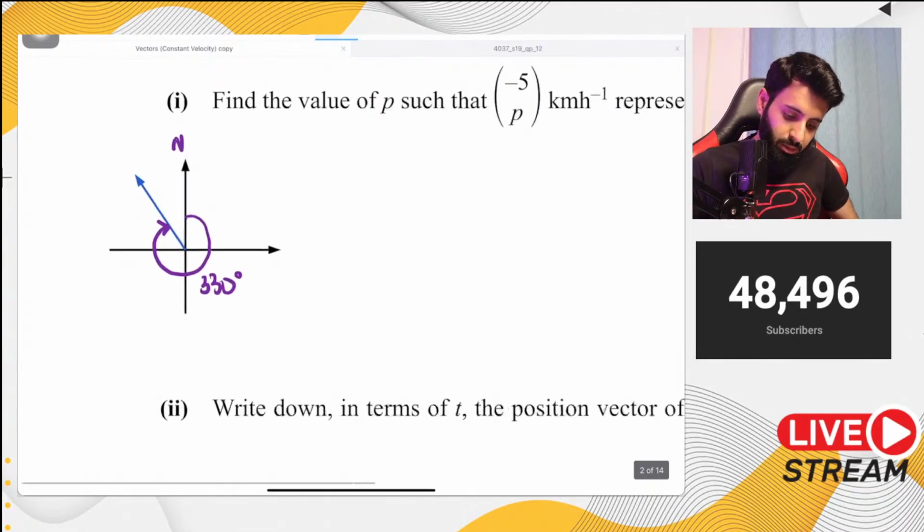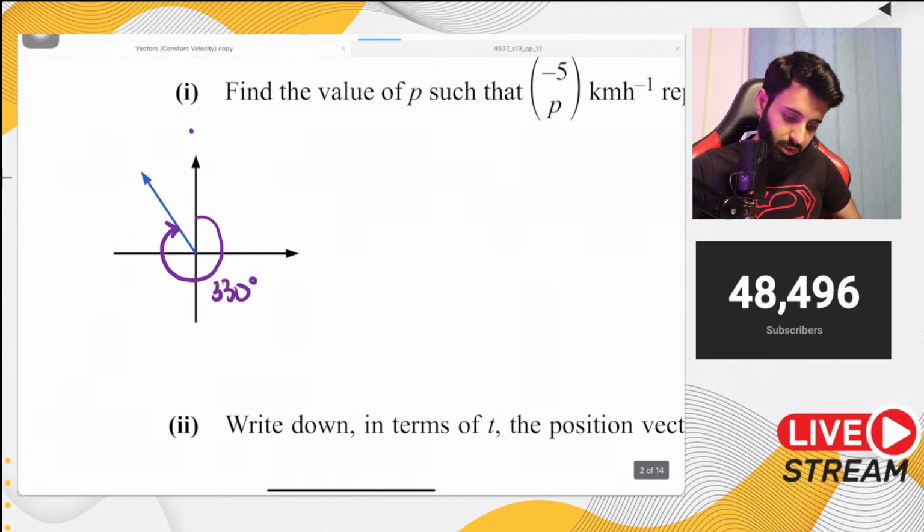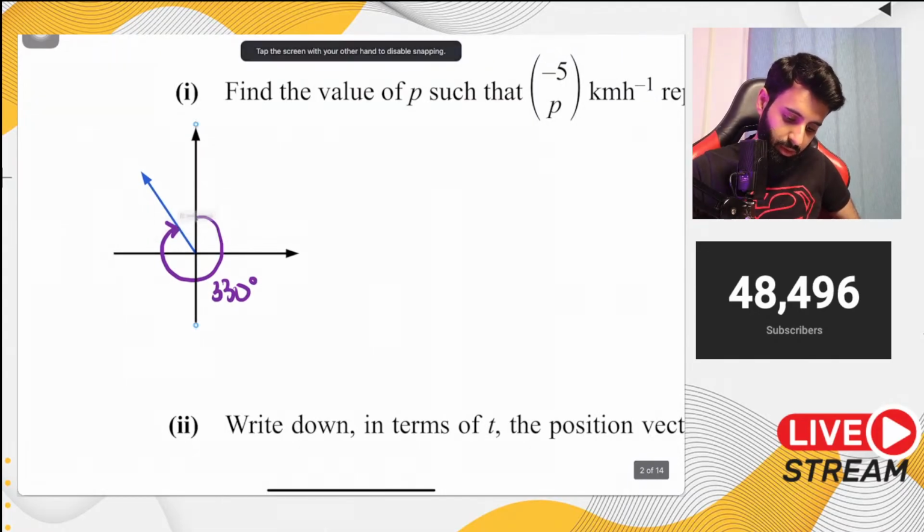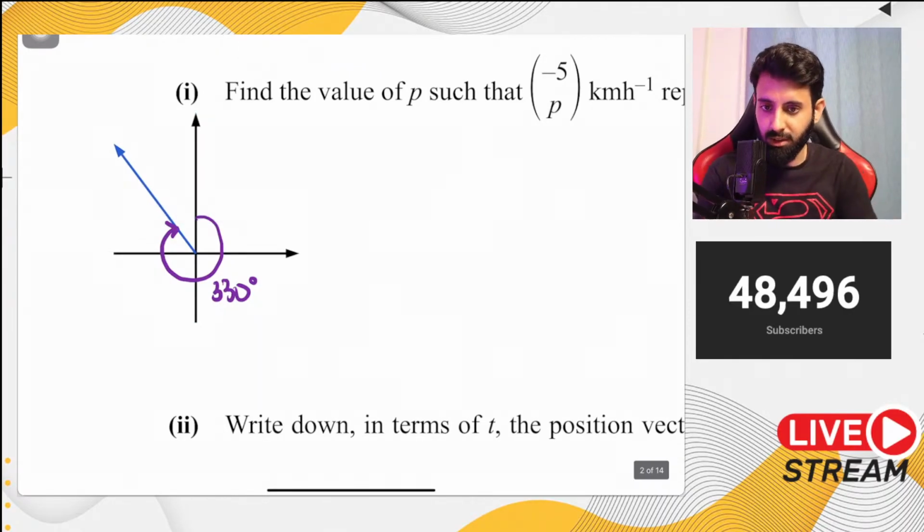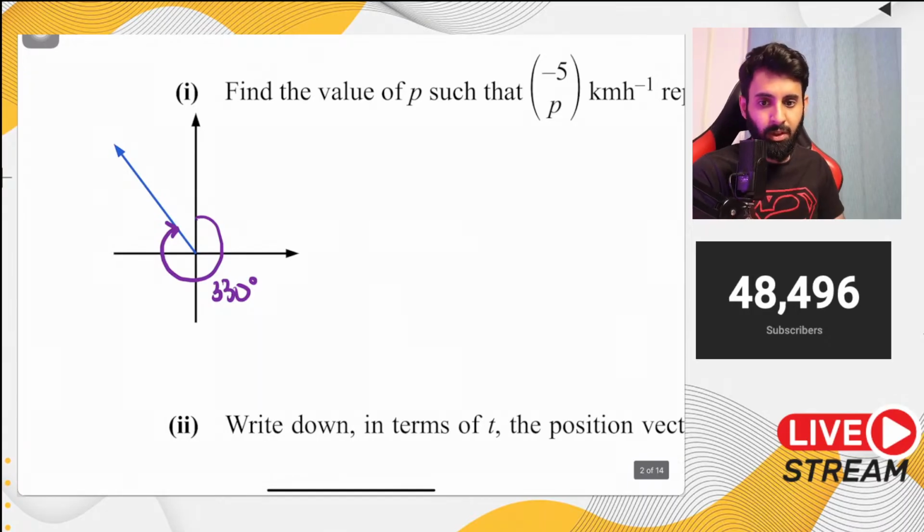Okay, so what we need to do now is, I'm just going to erase this north to make some room here. What we're going to do now is break this down into x and y components.